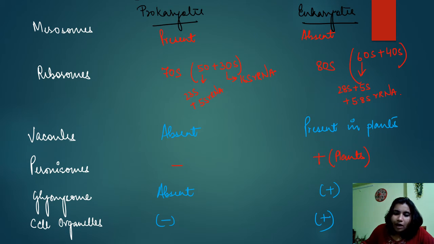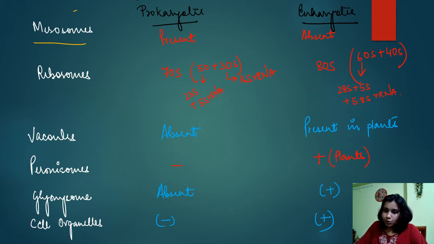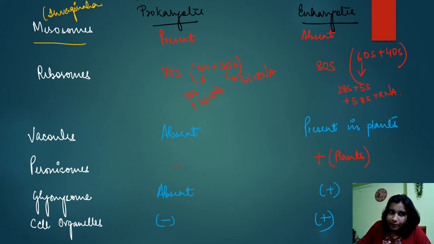If we talk about mesosome, mesosome is basically the invagination of plasma membrane. In case of bacteria, the respiration takes place through your mesosome. It is an invagination of plasma membrane helpful for respiration, right?